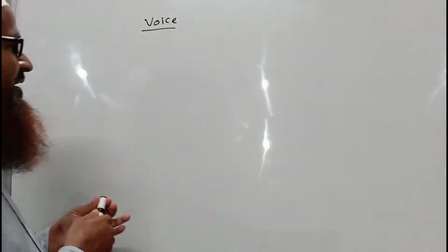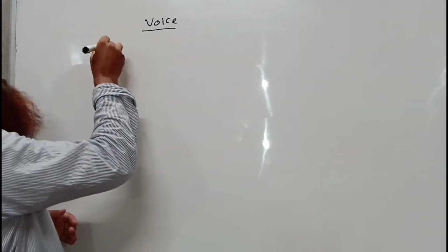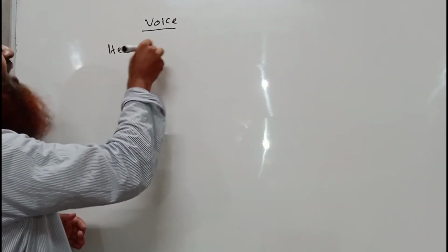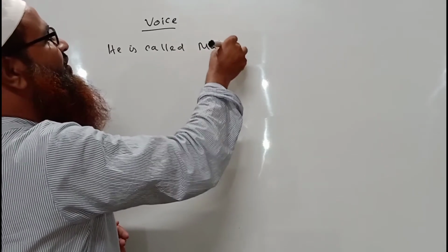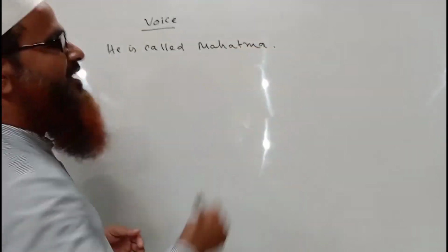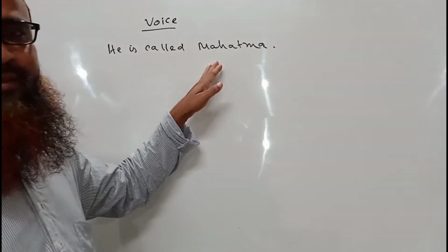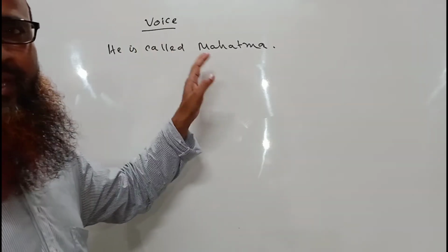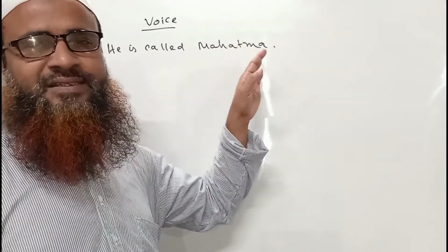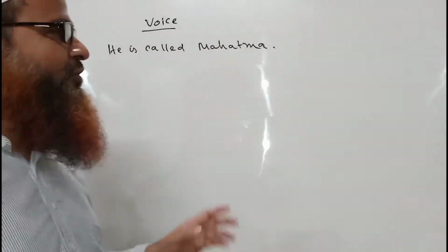So you can see, he is called Mahatma. This is a very simple sentence which is already in passive form. If we are asked in which voice this sentence is, we must say that this is a sentence of passive voice. Why?